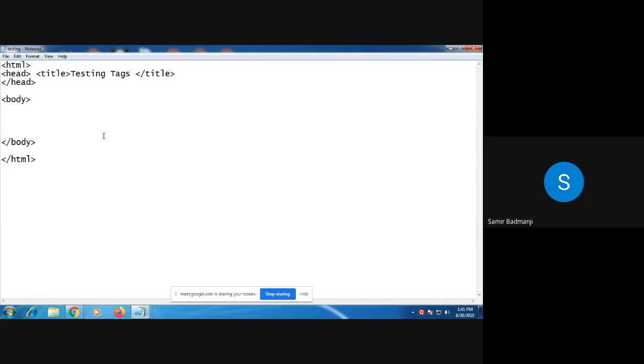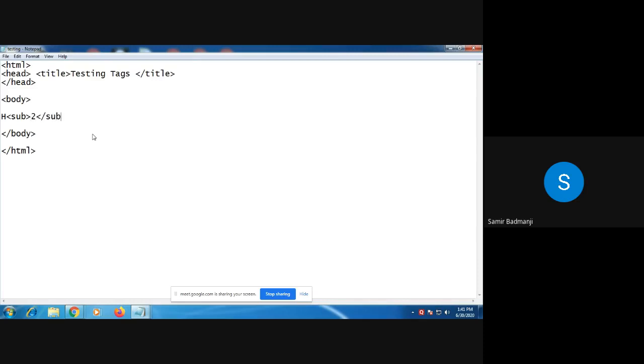Now we'll see the subscript tag. Suppose you want to write H2SO4. See, first I have written H as it is. Then whatever you want to make subscript, you have to write in the sub tag.